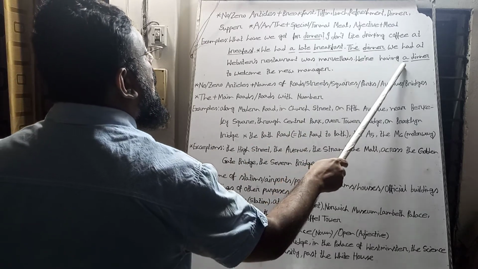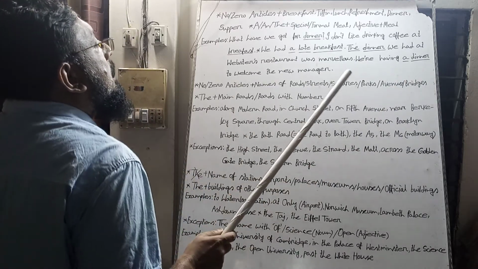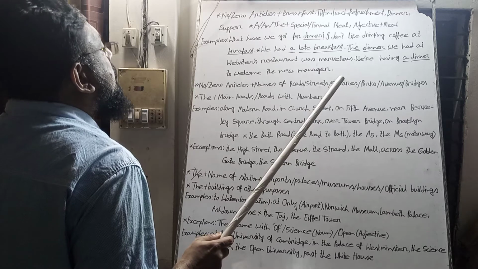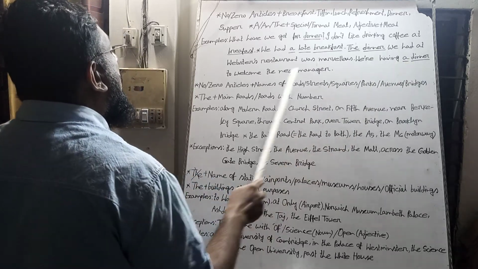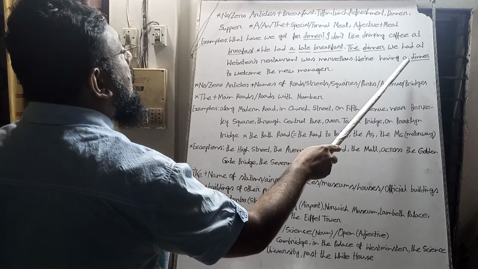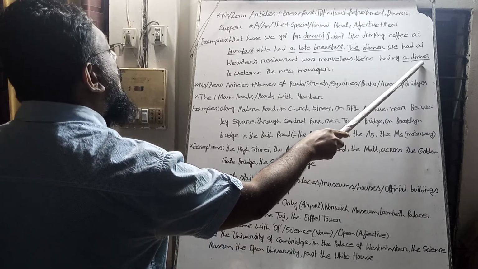We are having a dinner to welcome the new manager. It is a formal or special meal to welcome the new manager. So we have used the article a before the word dinner.